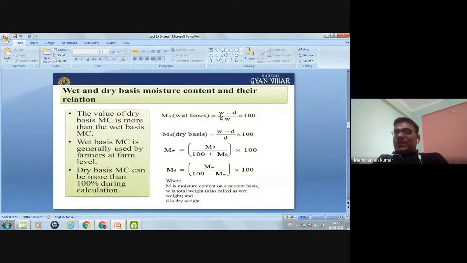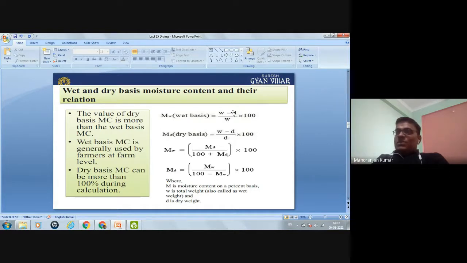So in combined both, that is the W. W means total weight of the grain. Okay, whereas D is the dry weight. It means when you remove the moisture, when you remove the water by the drying process, then after that the weight of the product is known as dry weight.